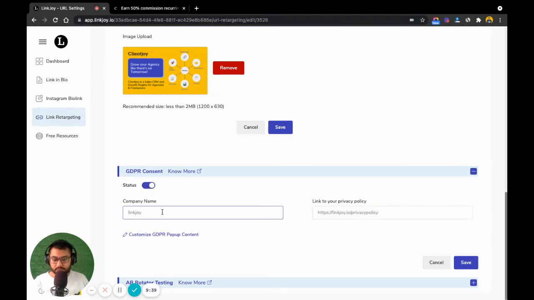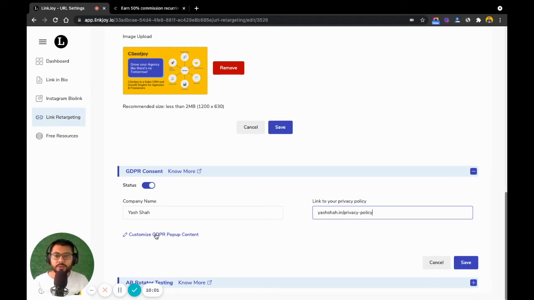I want the company name to be Yash Shah because the GDPR is going to be coming from me, even though I'm doing the affiliate activity for Clientjoy. And let's say the policy link is yashshah.in/privacy. Right? So that's a link to the privacy policy.